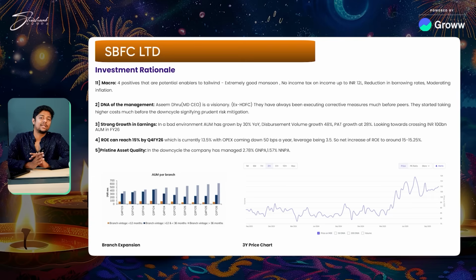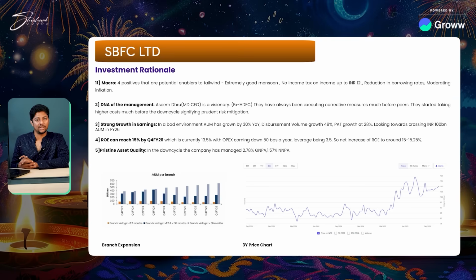Second, which everyone in the industry talks about with this company, is the DNA of the management. The management has been doing this very well, Asim Dhruv, and he's always been very cautious and realistic. What do I mean by realistic? Even when the whole correction was happening before the down cycle of the MSME space or the NBFC space, this company came out well in advance and said, we are seeing something wrong. So we are putting provisions right away. That is why you see in the last 2 years, they did not grow, because they kept putting in provisions and said, we feel something's going to go wrong. And things did go wrong after that, right? That is why they have already done everything in the past. So most other companies are suffering now, whereas this company has started going back into a good zone.